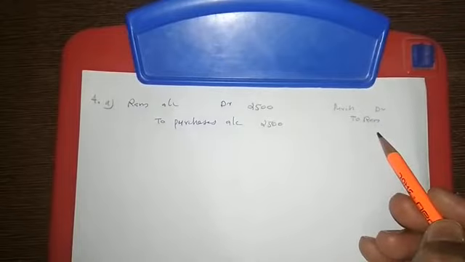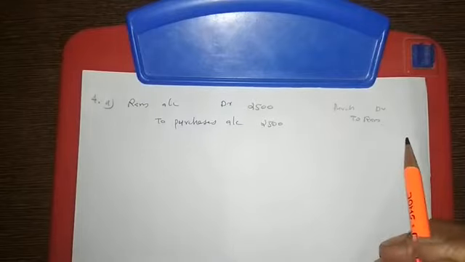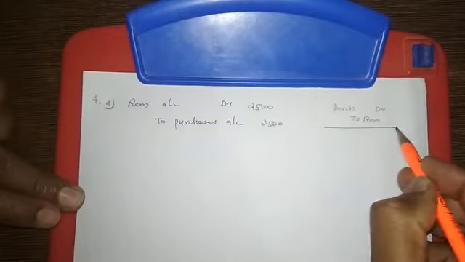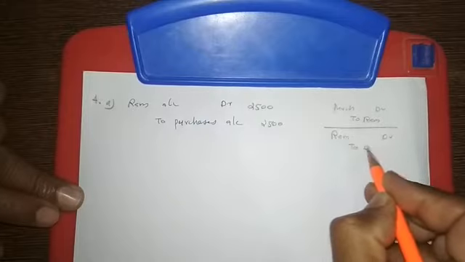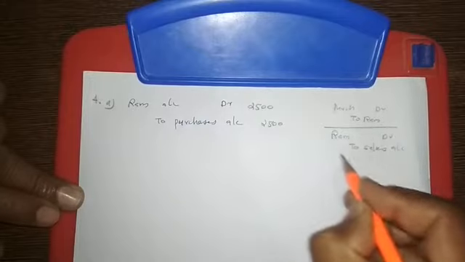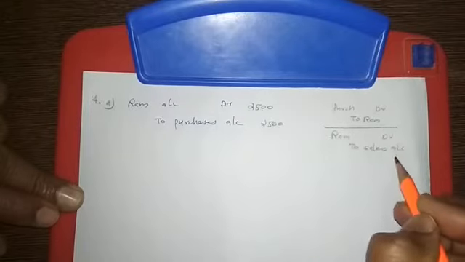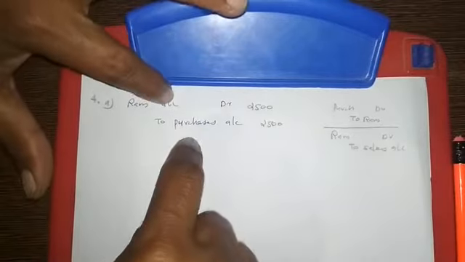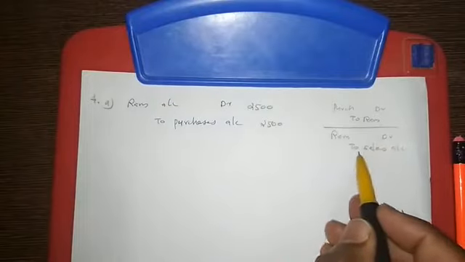Now what have we done? We cancelled only this purchase. And when the credit sale happened, did we write any journal entry for credit sales? No. So the credit sales entry we need to pass. What is the credit sales entry? This is the credit sales entry, Ram account debited to sales. This entry is not yet passed. So we are passing this journal entry because Ram account is not debited, sales account is not credited. That we have to attach with this one. Then Ram account we have to debit and the sales account we have to credit.